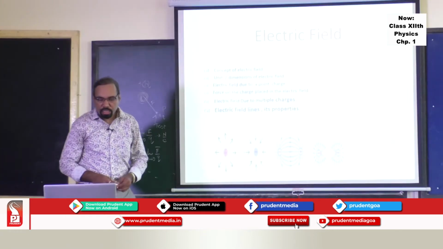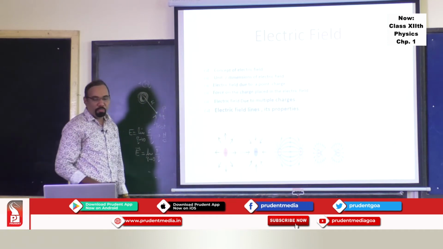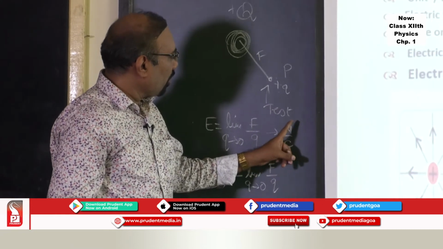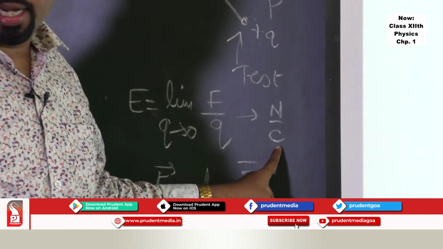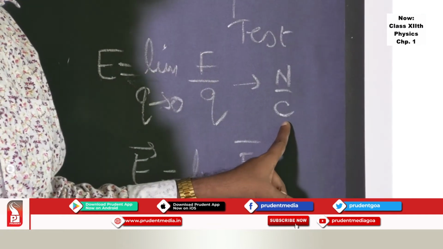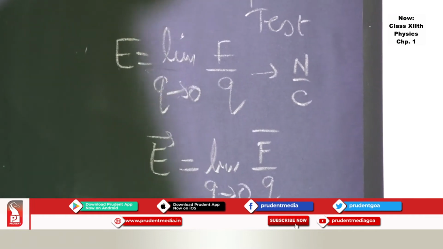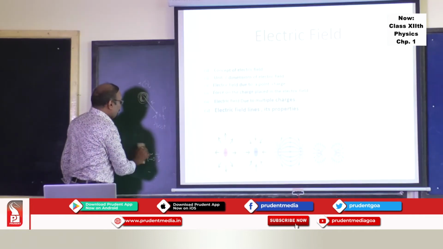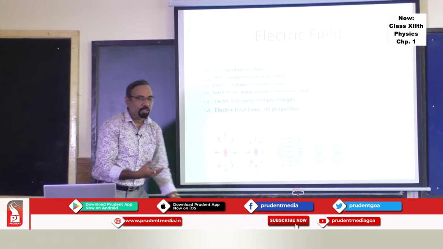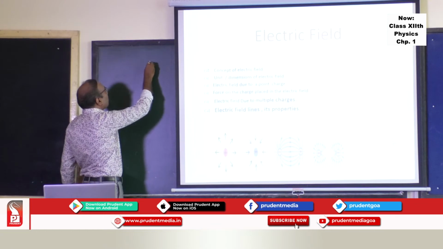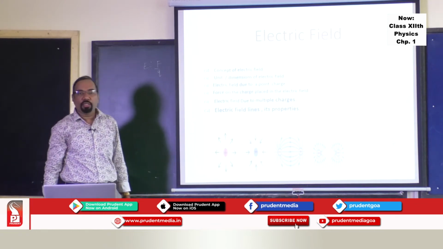Now, using this, one can find units of this, Newton per Coulomb. I can find out dimensions of this. Dimensions of the Newton I can write. Dimensions of Coulomb you have to write in terms of ampere. And then you can find out dimensions of this quantity also. Now, what is exactly meant by field due to a point charge? How much is the field due to a point charge? E is equal to F by q is a general formula, approximately general formula to find out the electric field.